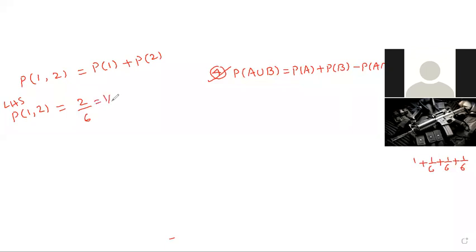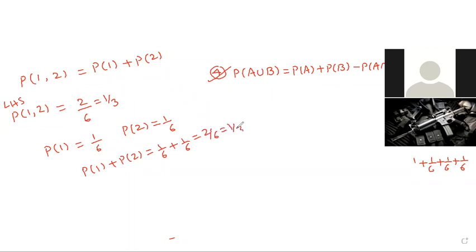Therefore 1 by 3 is the answer. Here, probability of one number is only 1 by 6. Probability of two number is only one in the sample space. P of 1 plus P of 2 is equal to 1 by 6 plus 1 by 6. Total is 2 by 6. Therefore 1 by 3 is the answer.